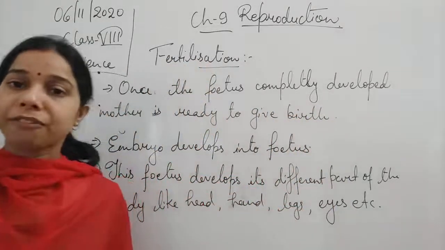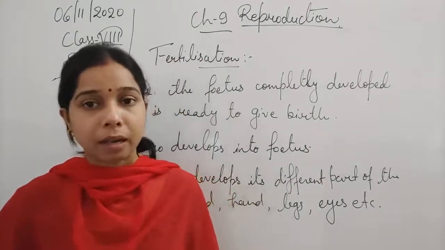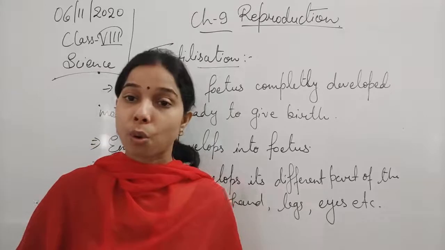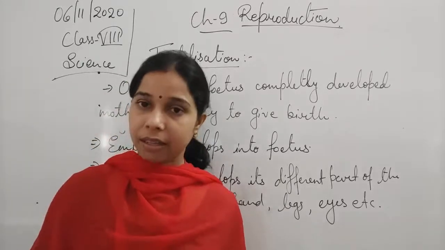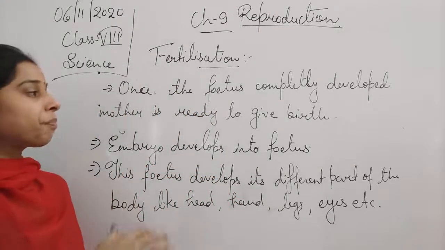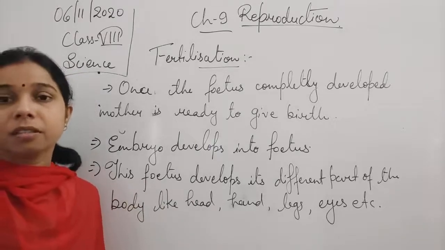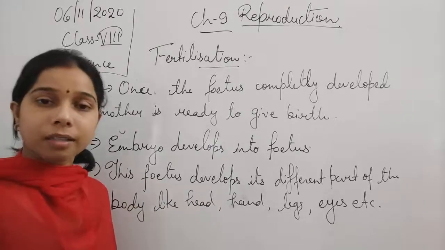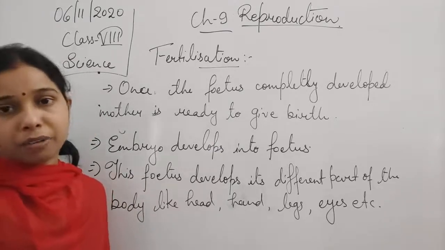Whether it is eyes or nose or lips or hand or leg or head, if all the body parts are properly developed, that time we will say that the mother is ready to give birth, and it will take time. For a human being, it takes up to 9 months for the fetus to get fully developed.